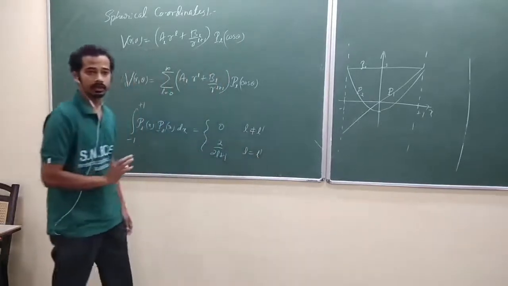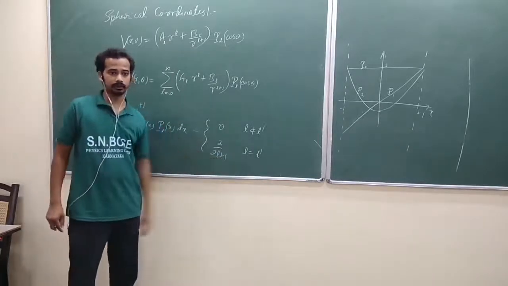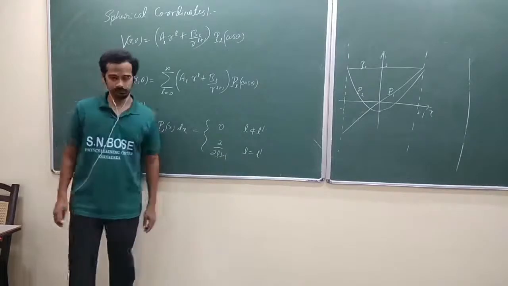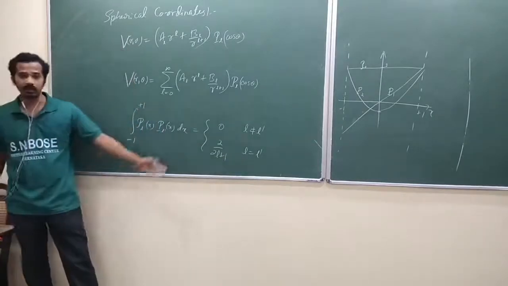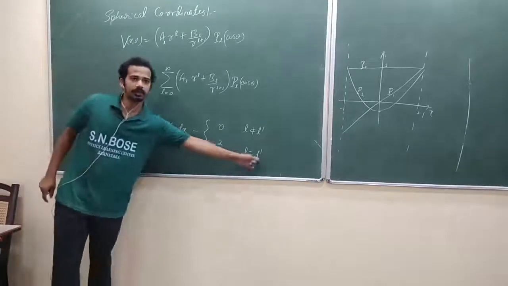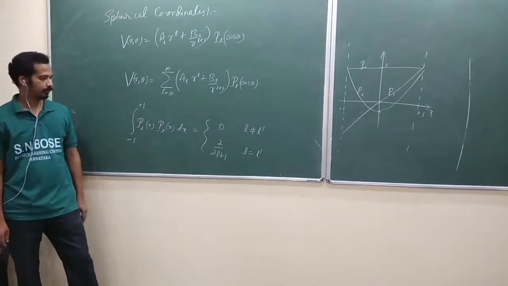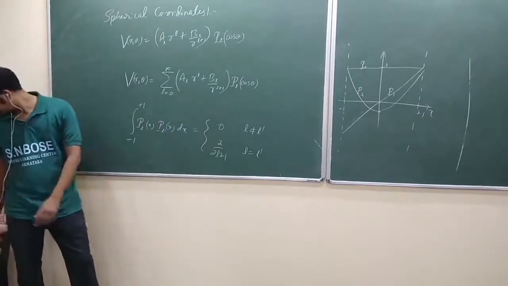Don't write 1, okay? Don't write 1 here. They are not normalized like that. So when l equal to l dash, it will be 2 by 2l plus 1. It will follow this one. And you have to remember this one.